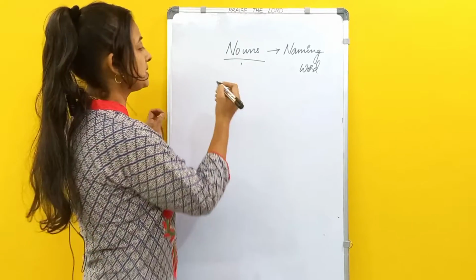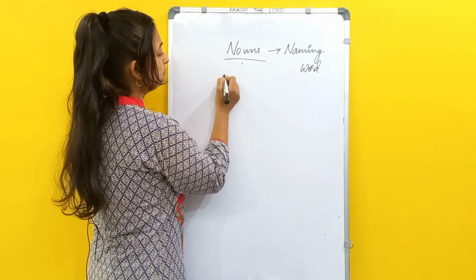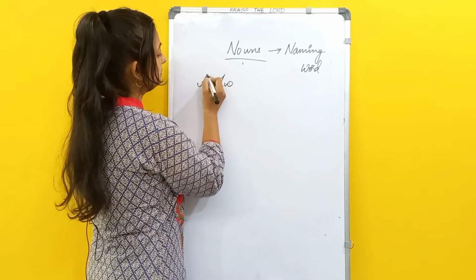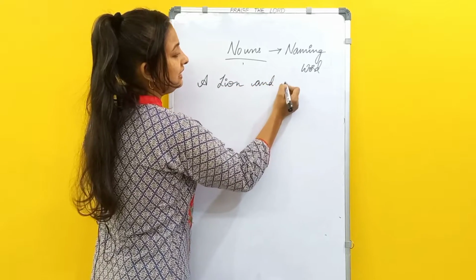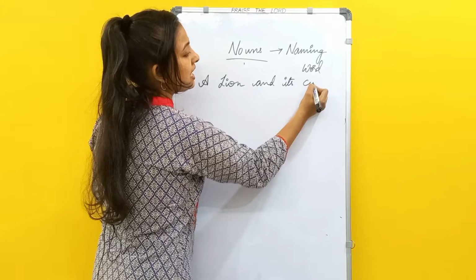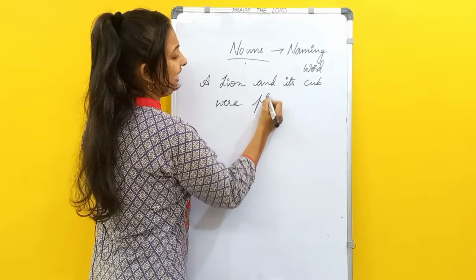Suppose I am telling it in a sentence: a lion and its cub were playing.